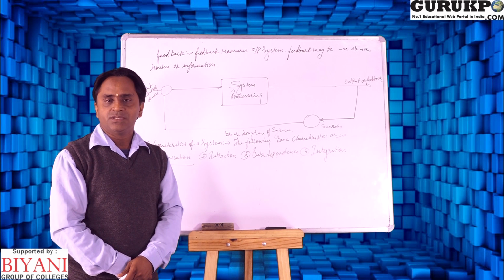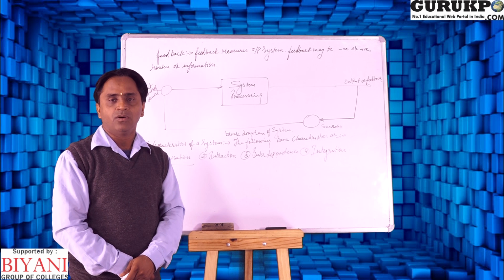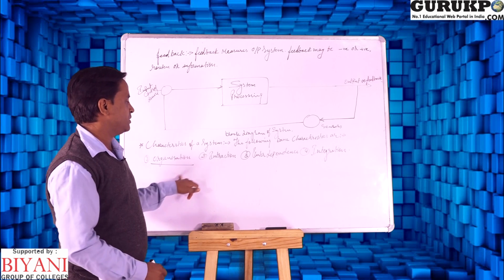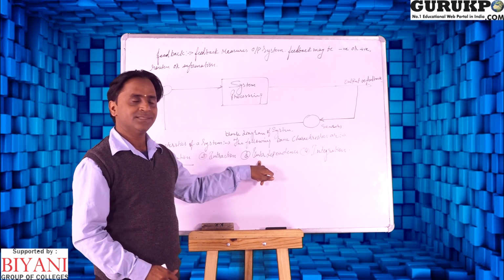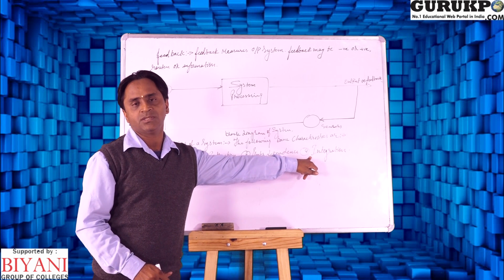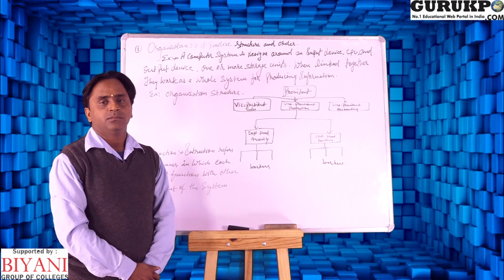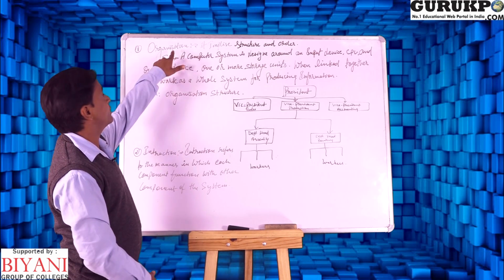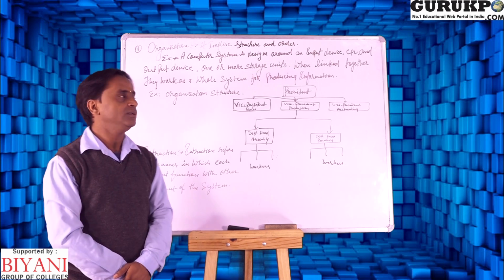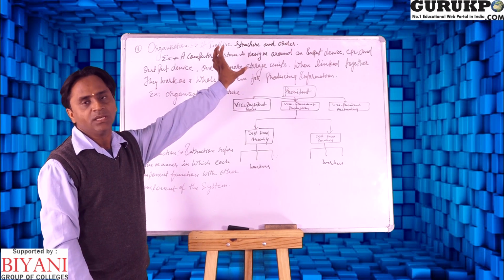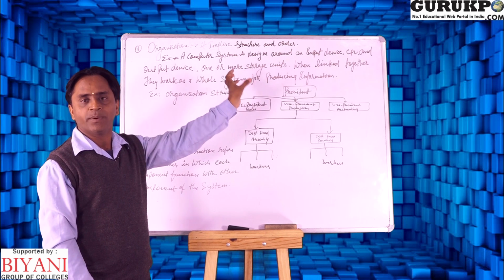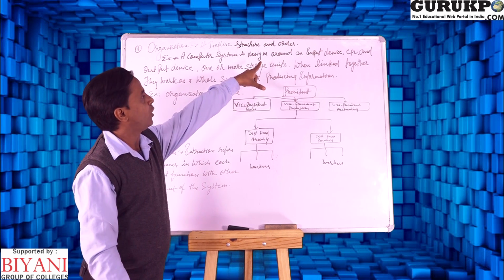What is organization and why do we discuss organization in a system? We will discuss organization, interaction, interdependence and integration. First we will discuss organization. Organization implies structure and order. Basically, structure in an organization works properly with order.